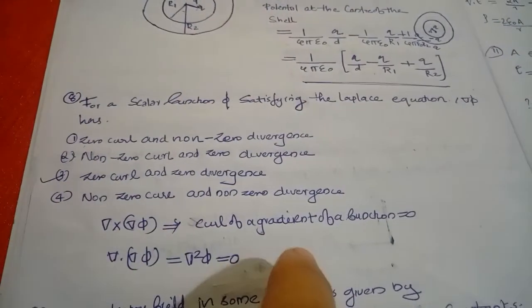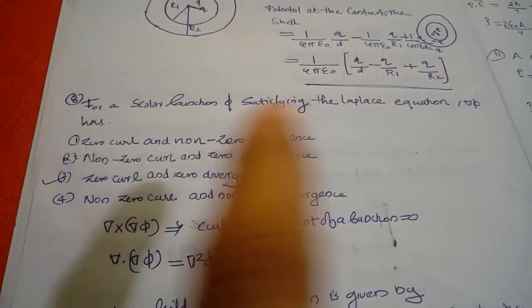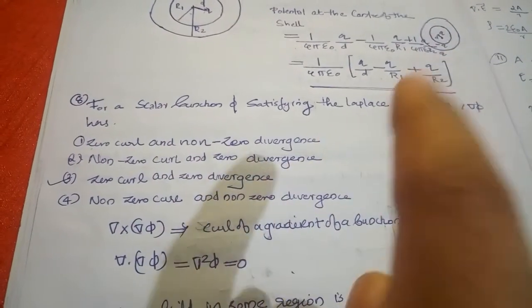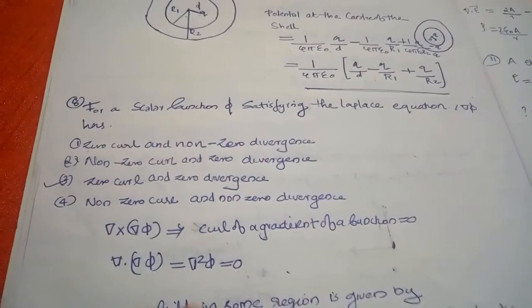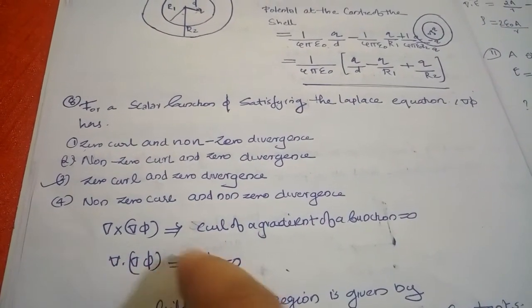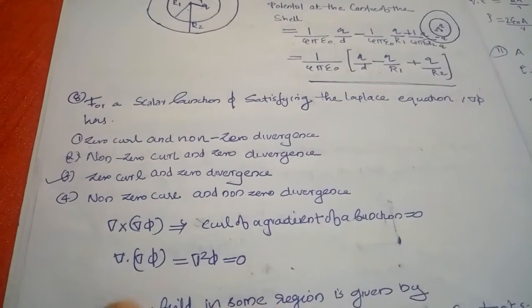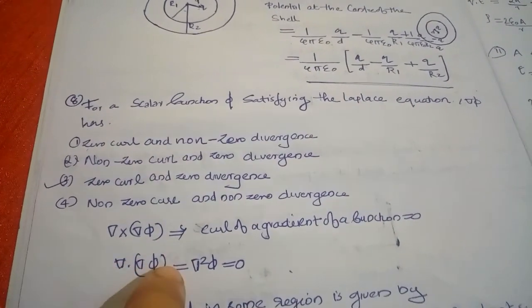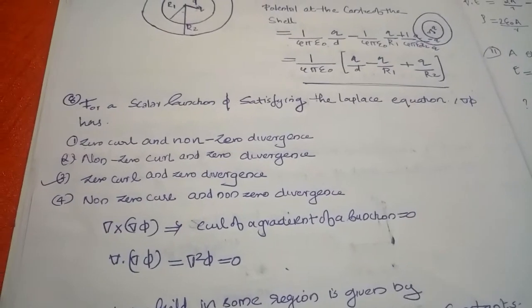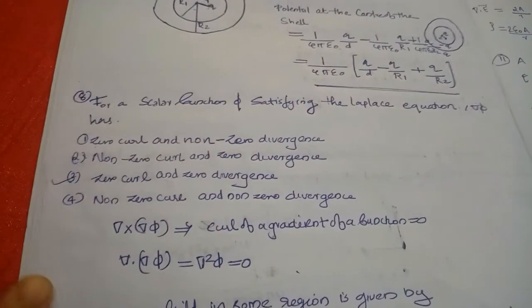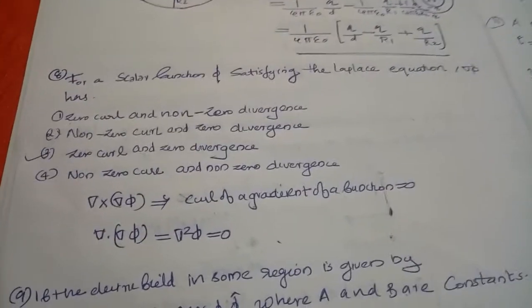That is a true concept. Also, since the Laplace condition is satisfied, del dot del phi, that is del square phi, is equal to 0, so the divergence of del phi is also 0. So the curl and divergence are both equal to 0.